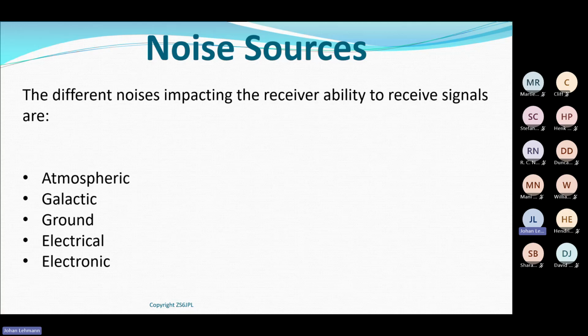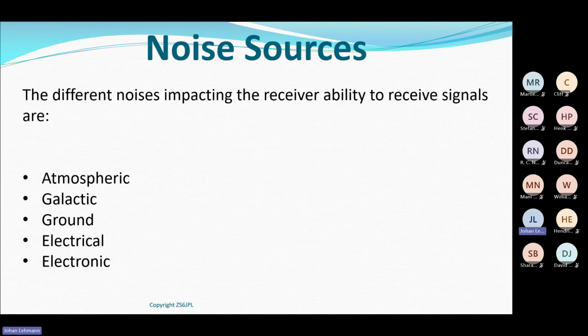We also get galactic noise, which is seasonal. It depends a lot on the position of Earth in comparison with the rest of the galaxy, because every sun, every star radiates noise, and that noise ultimately comes to Earth. That's typically galactic noise.